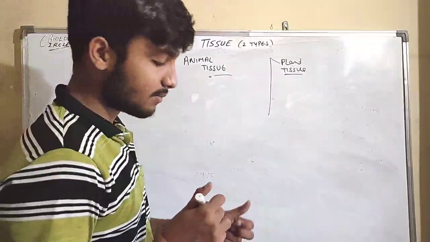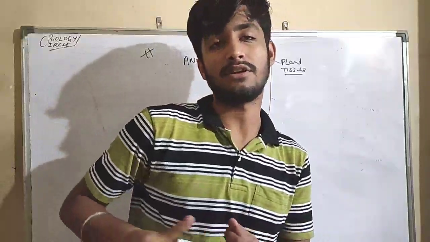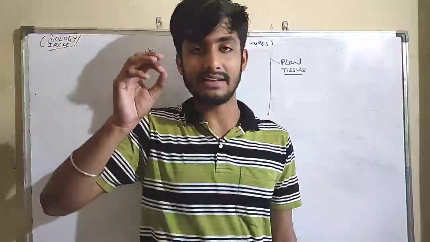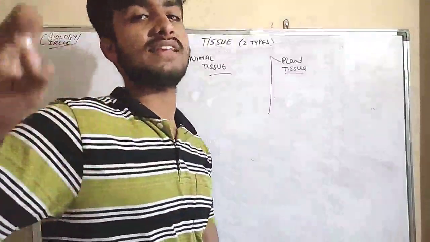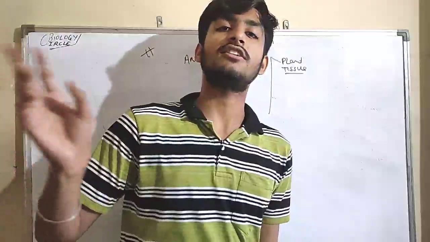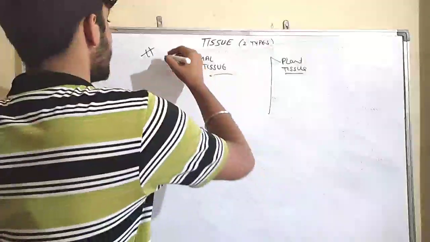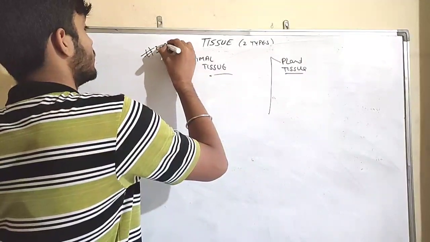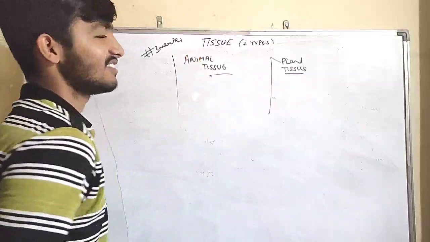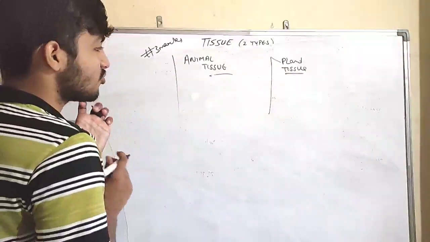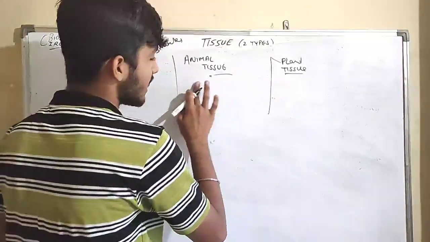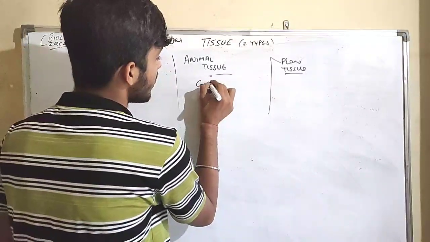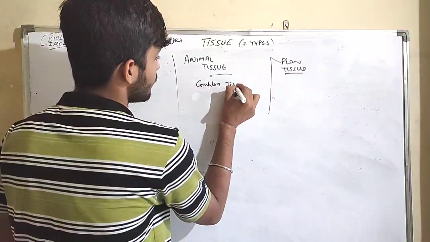Guys, we have to differentiate it, because I think 99% this question comes in the exam: differentiate between animal tissue and plant tissue, or what is the difference between animal tissue and plant tissue, mainly for a 3 marks question. So let's differentiate them. Animal tissue is a complex tissue guys.